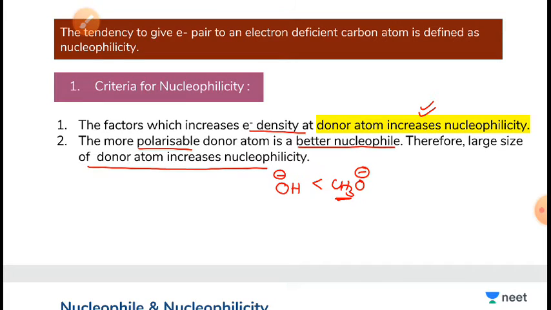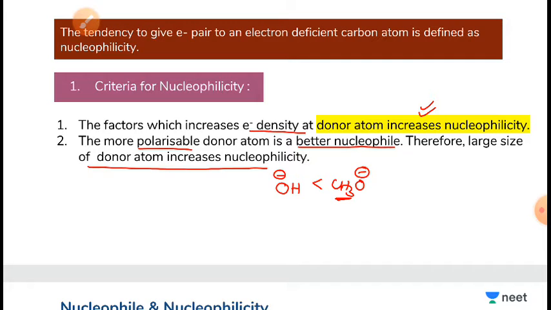Polar protic solvents are those in which the hydrogen is removable, or hydrogen is connected to F, O, N: fluorine, oxygen and nitrogen.